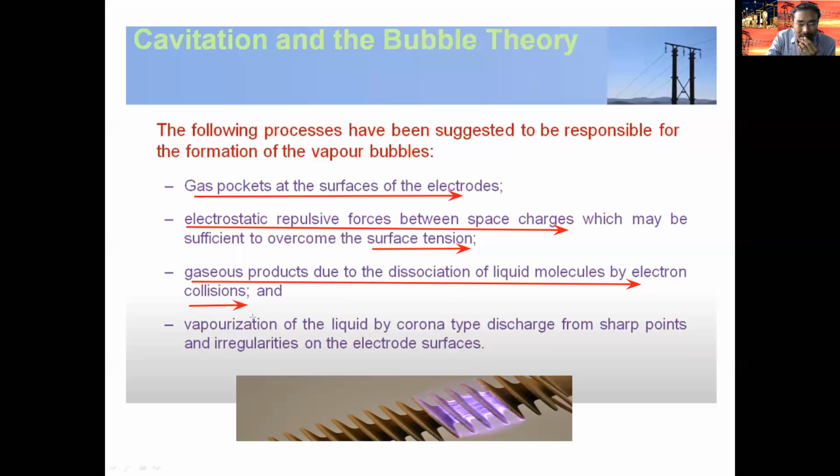Next, gaseous products due to the dissociation of liquid molecules by electron collisions. When high voltage appears across the liquid type dielectric material, electrons are released from the cathode. Initially some electrons are released, and they collide with liquid molecules, same as gas molecules, and the molecules become ions.